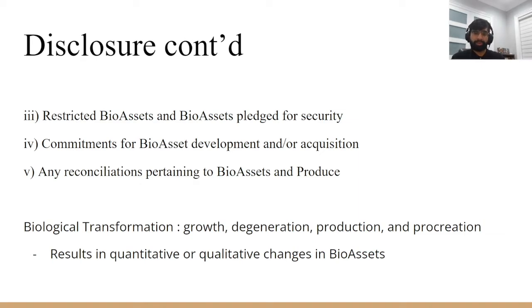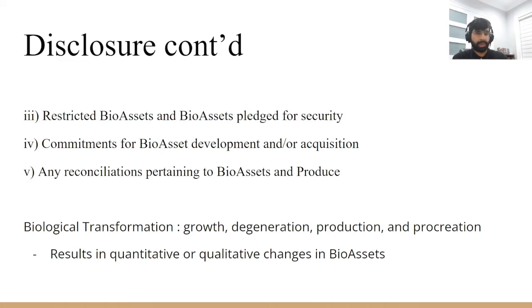Another important change that is often reported is biological transformation, which is the growth, degeneration, production, and procreation of biological assets. And those standards are assuming that fair value can be reliably measured.